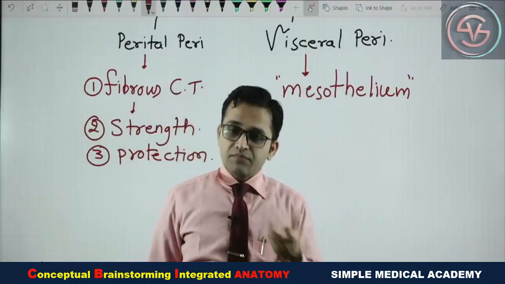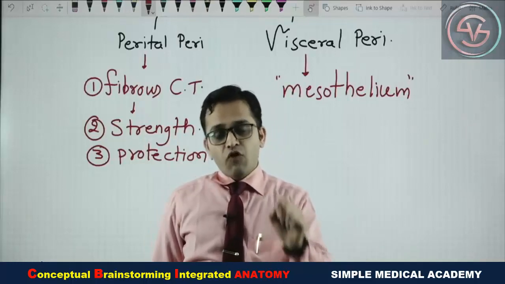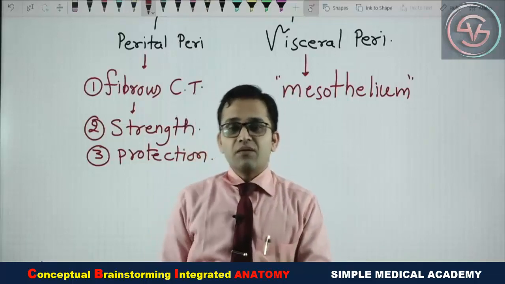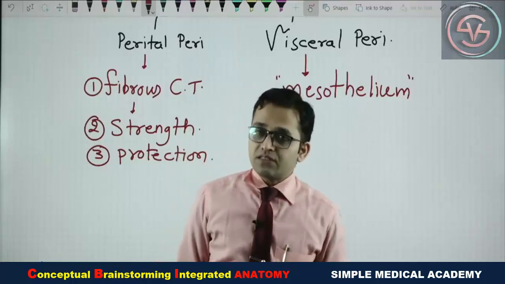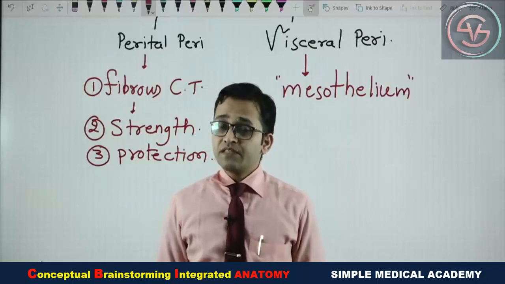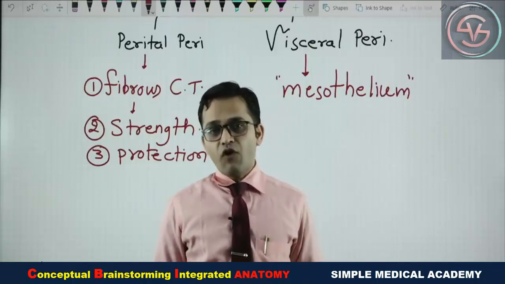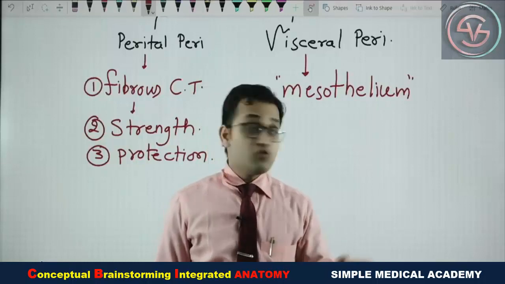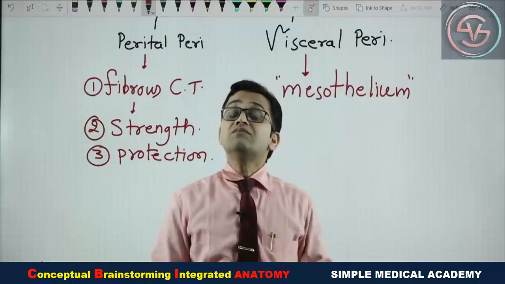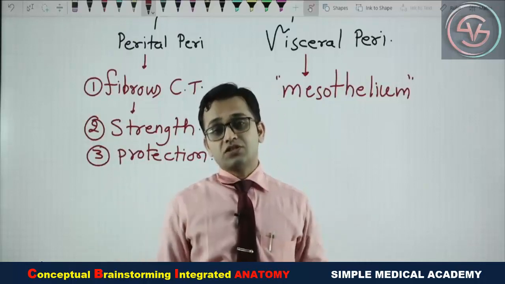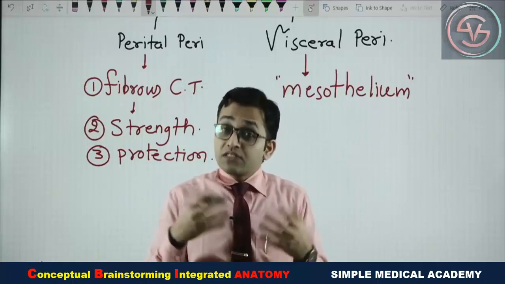But is this mesothelium related only with the peritoneum? No. As you know from your pathology as well as medicine, the most common site of the mesothelioma is the pleura, related with asbestosis. Mainly the diaphragmatic surface is involved. So this mesothelium is also found in the pleura. So what are the various other structures where this mesothelium is found? And the first question for the anatomy, what is the mesothelium?